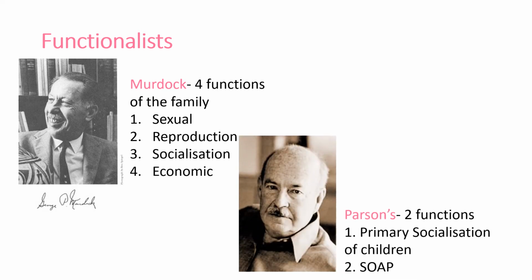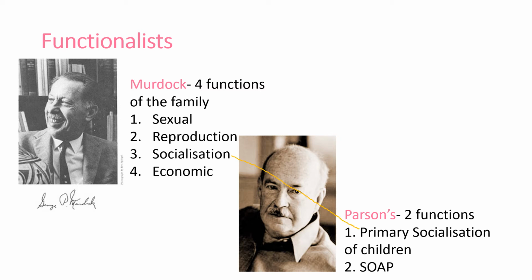We also have our friend Parsons. Now again, Parsons is one we're familiar with. He pops up in education, and he has a slightly later approach than Murdoch. So he's coming in 1955, and he says the family has 2 essential functions. Now, he does kind of lump a few of Murdoch's together. So he says that the family provides primary socialization of children, which is mirrored in Murdoch. So there is a connection between those 2.